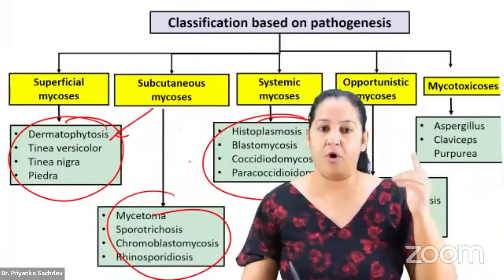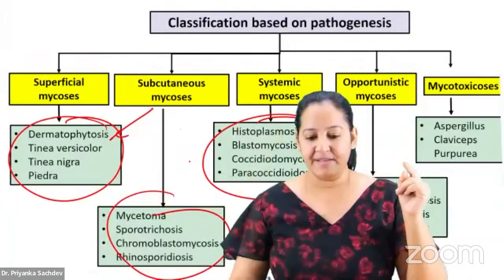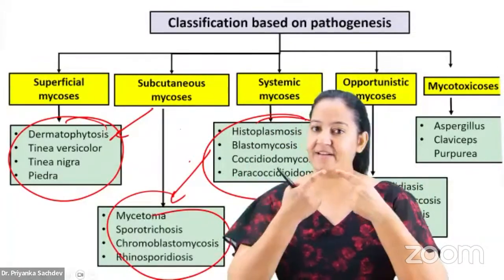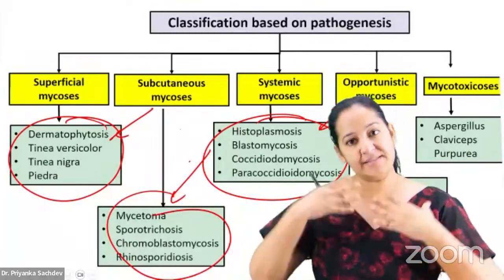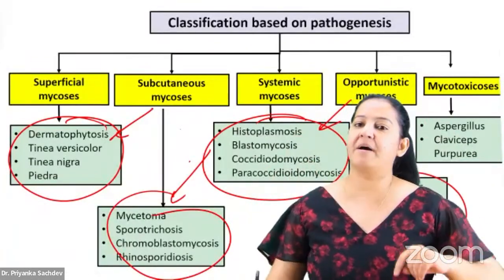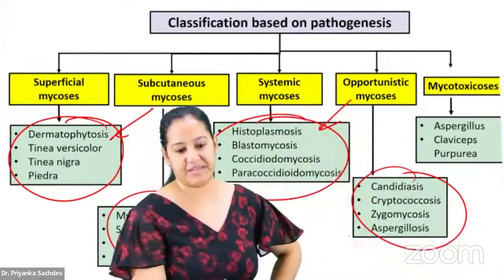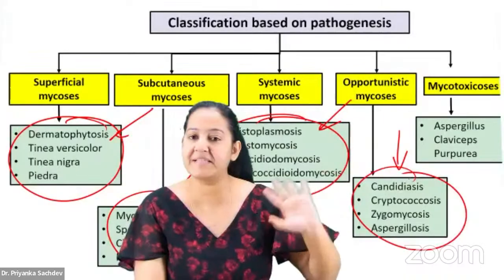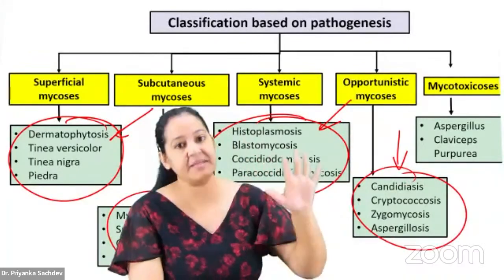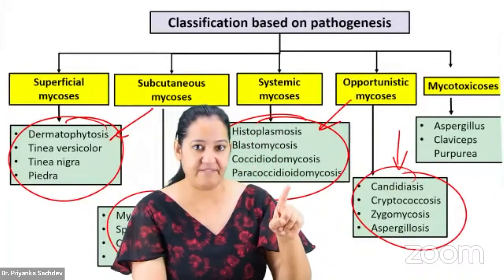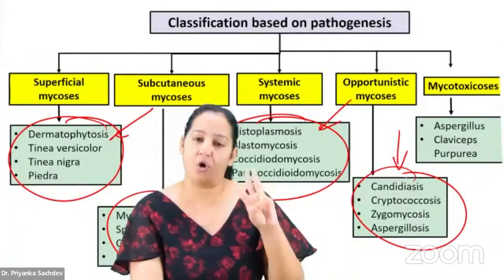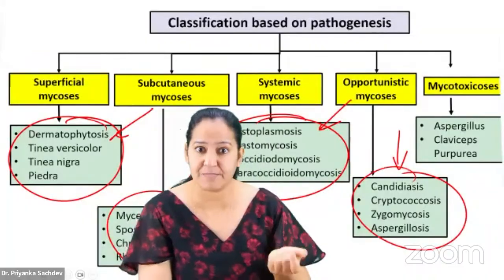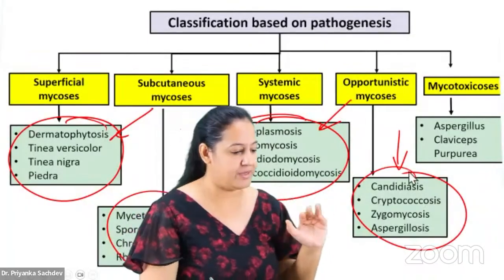So these 4 involve only skin, hair, and nail. These 4 involve the subcutaneous tissue. These 4 first enter via the respiratory route, involve the lungs, and then involve multiple organs. And the last 4 are opportunistic. They cause infection only when the person is immunocompromised. They do not cause infection in a healthy individual. They cause infection in immunocompromised people like HIV, patients on steroids, patients on chemotherapy, or post-transplant.